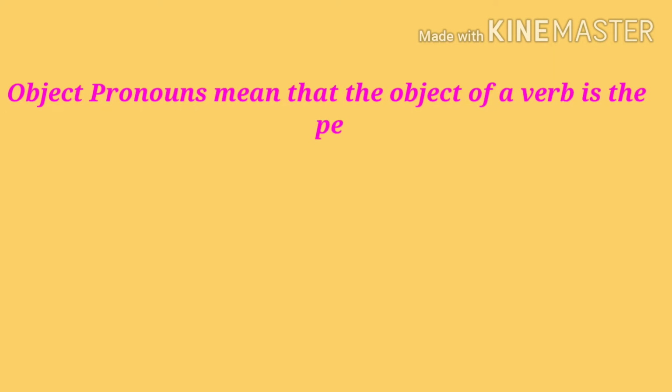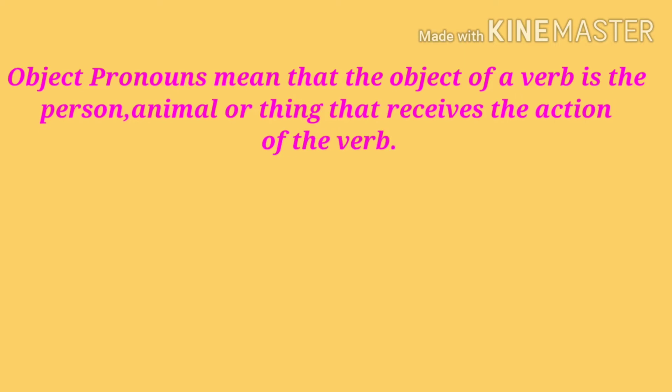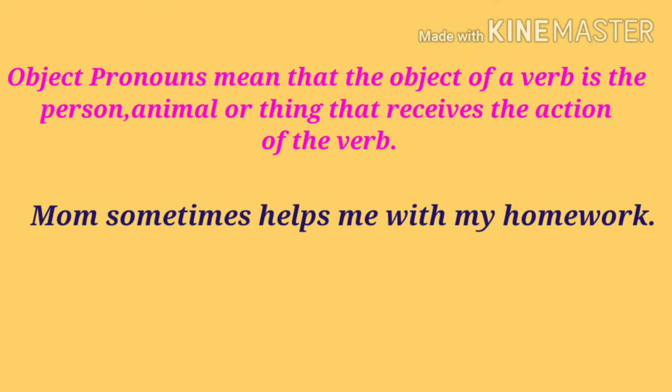Okay. So now, object pronouns. The object of a verb is the person, animal, or thing that receives the action of the verb. For example, look at this sentence: mom sometimes helps me with my work. Here in this sentence, the pronoun me is the object of the verb helps. Helps is a verb here, and we have used the pronoun me. So the pronoun me is the object of the verb helps.